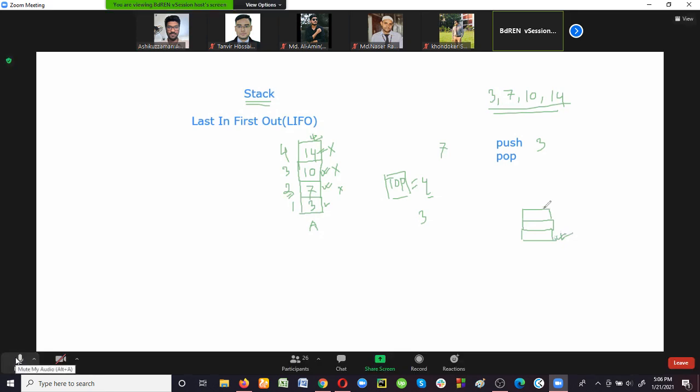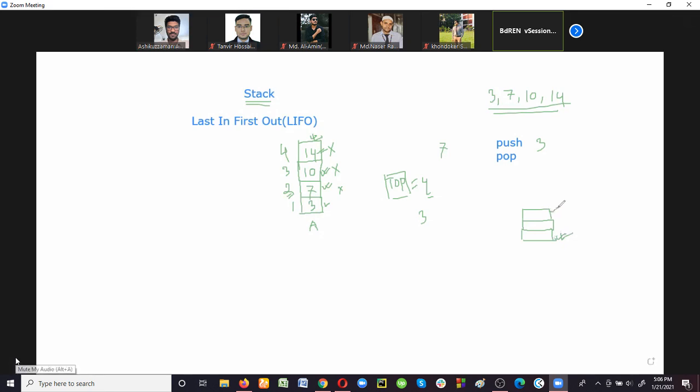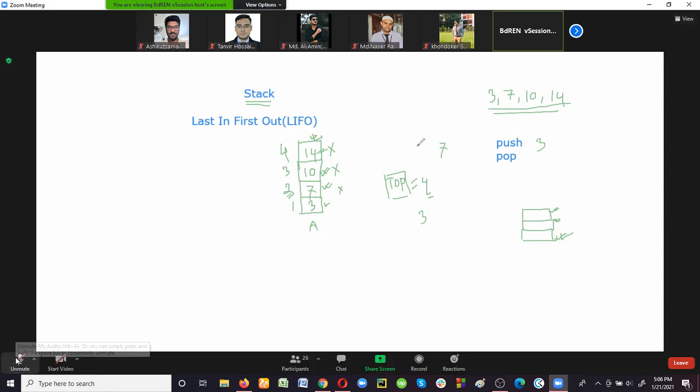At first, we have to remove this one, the third, then the second. After taking the second book, now we can take the first book. So a pile of books, a pile of dishes, these are examples of stack. Okay?